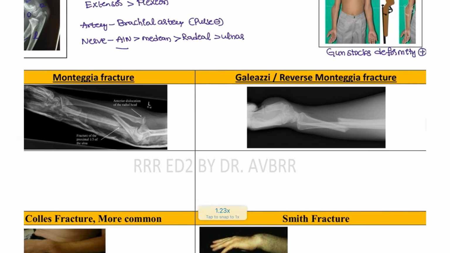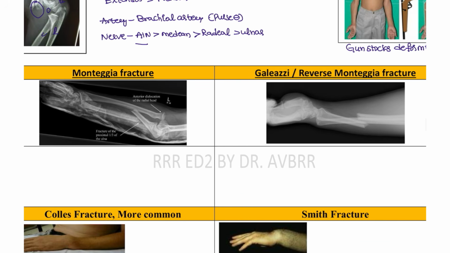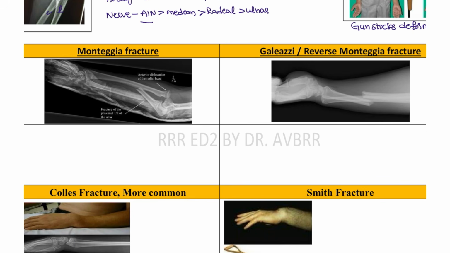Next, another important set of named fractures. One is a Monteggia fracture and the other one is the Galeazzi fracture, or the reverse Monteggia fracture. You have to differentiate between these important fractures. So Monteggia fracture is an upper one third ulna fracture, and then we also have the proximal radioulnar junction that is disrupted.